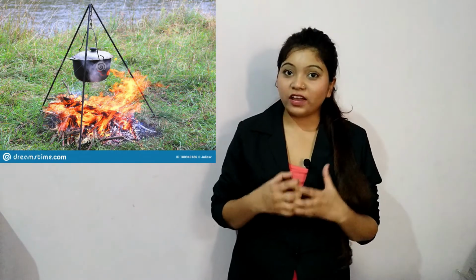Now let's talk about the cooking method to consume iron. Cook the food in an iron pot. Now the boiling method is the best method to consume the iron directly in the food. Some of the vegetables are also there which can be eaten raw, like radish, carrot, tomato. So these are all the vegetables that can be eaten raw, which helps in the direct consumption of the iron.